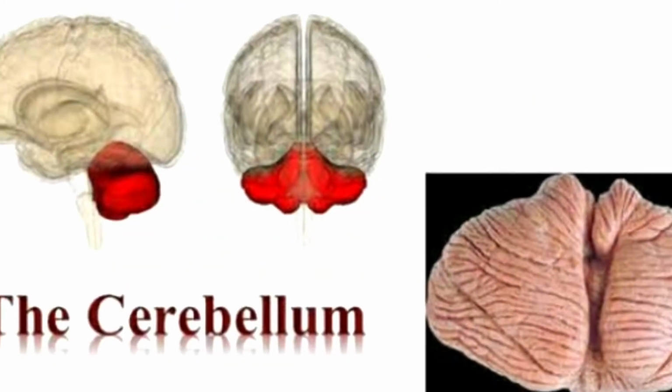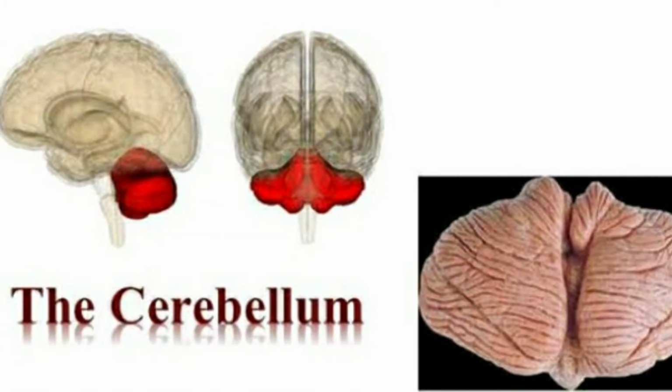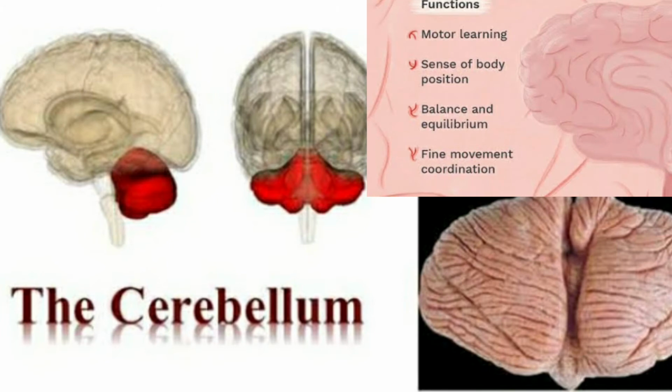And we shall see now the cerebellum function. The cerebellum also plays a very important role. The function of the cerebellum is motor learning, sense of body position, balance and equilibrium, fine movements and coordination. The total movement and coordination is because of the cerebellum.